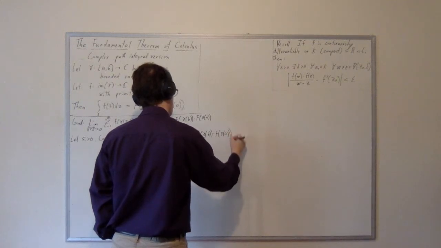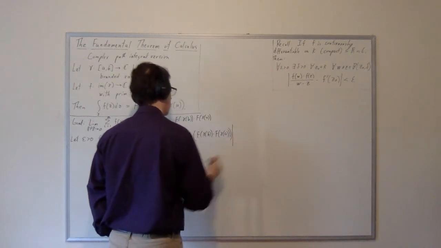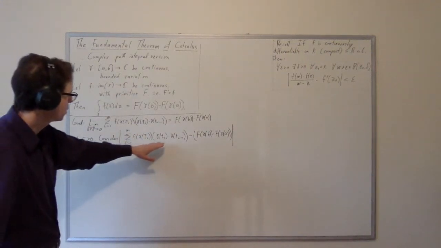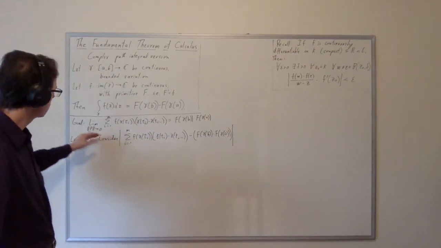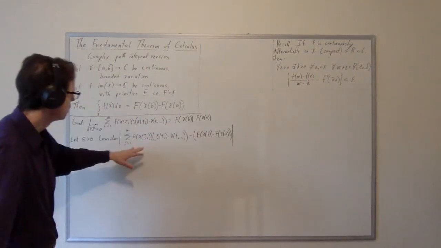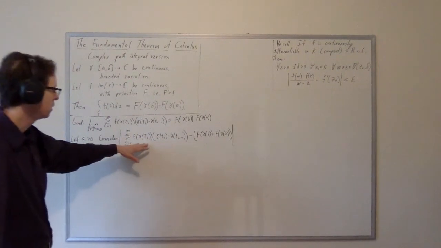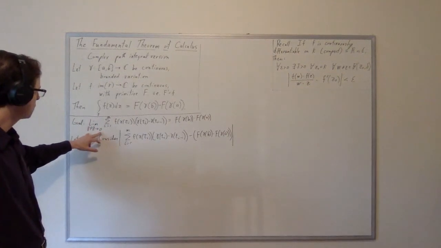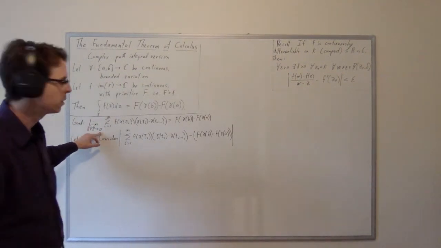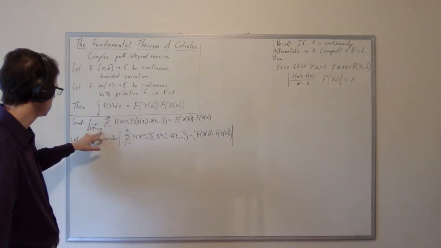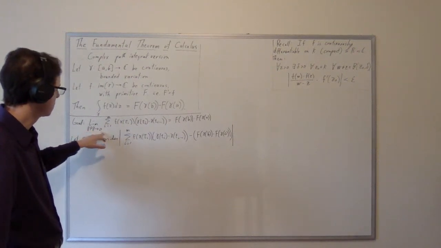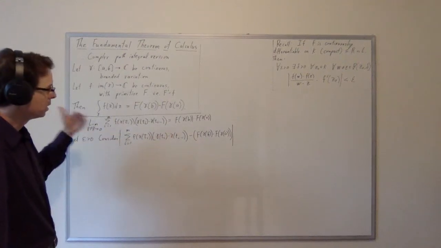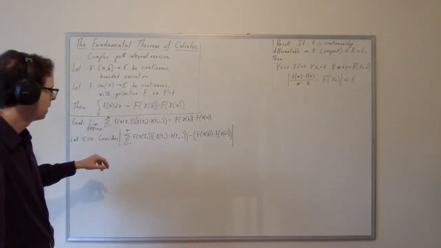And I'm not going to distribute that minus sign because it would be counterproductive. And then end absolute value sign. So we want to show that this is less than epsilon. We're trying to show that the limit of this is equal to that, so we need to show that the difference is less than epsilon, so long as the partition norm is small enough. In other words, I'm trying to show that there exists a delta, so that if the partition norm is less than delta, then this error will be less than epsilon.